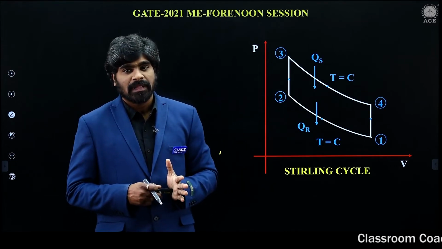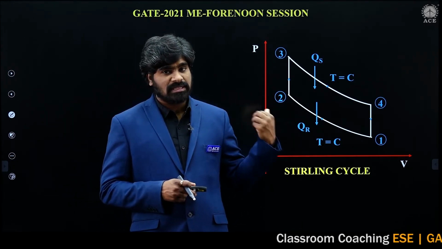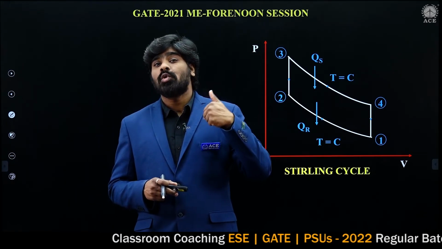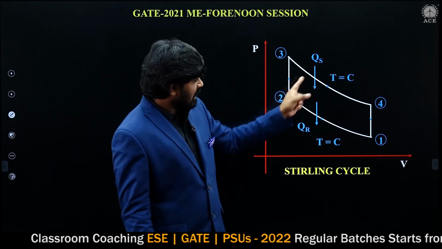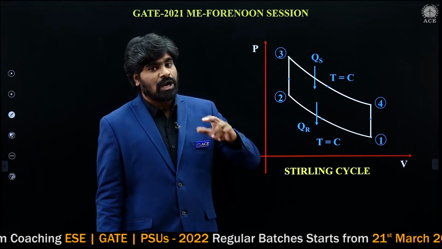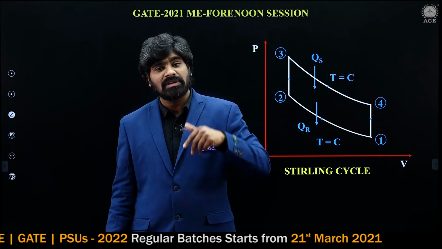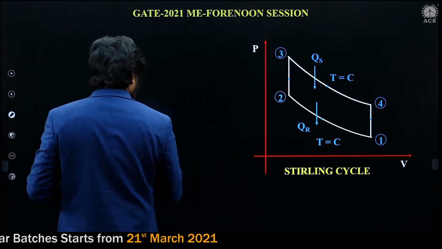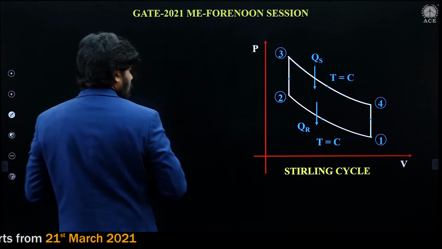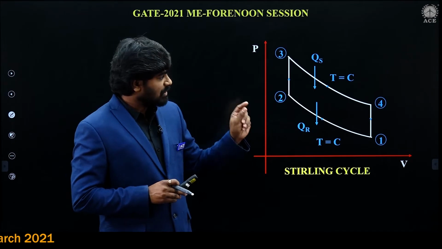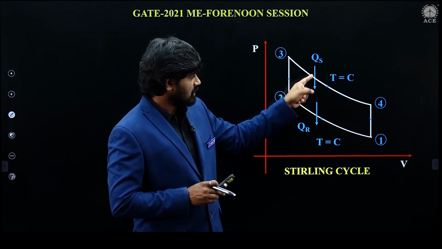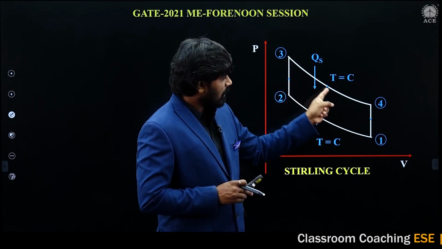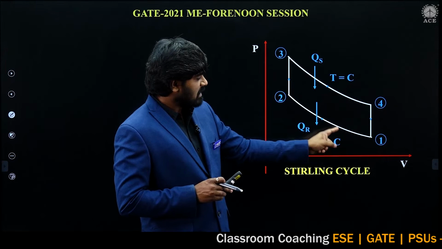This is Stirling cycle. And there will be Ericsson cycle also. In this question, the Ericsson cycle is not given in the options. In Ericsson cycle, two constant temperature and two constant pressure processes will be there. Two constant temperature, two constant volume is Stirling cycle. Two constant temperature, two constant pressure is Ericsson cycle. So this is the PV diagram of Ericsson cycle, not a TS diagram. This is constant temperature heat supply and this is constant temperature heat rejection.